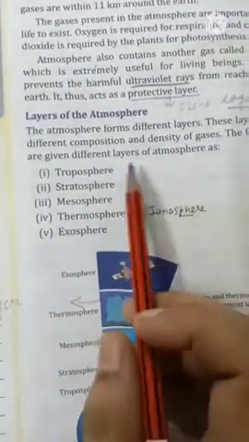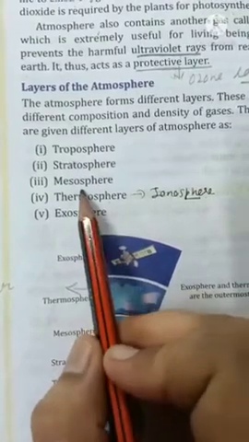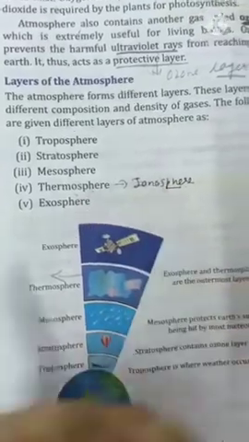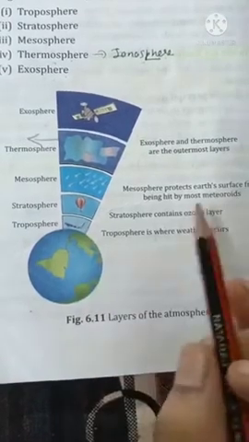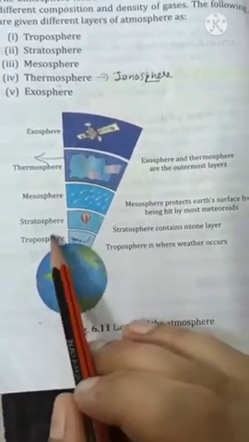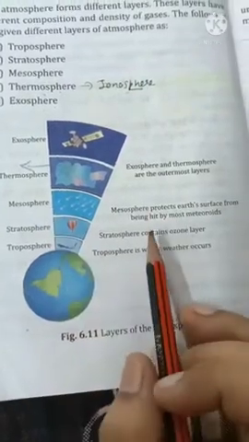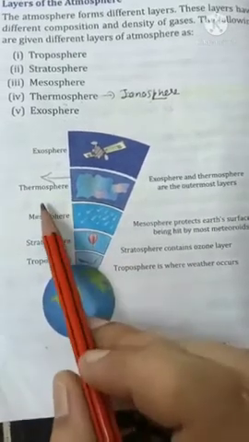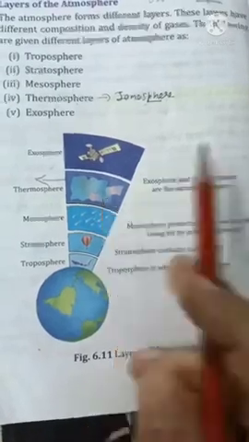Now we study layers of atmosphere. We have 5 layers of atmosphere: troposphere, stratosphere, mesosphere, thermosphere and exosphere. Thermosphere is also called ionosphere. You can see here we have Earth. Troposphere is the layer of atmosphere where weather occurs. Stratosphere contains the ozone layer. Mesosphere, beta, protects Earth's surface from being hit by meteors. Thermosphere and exosphere are the outermost layers of atmosphere.